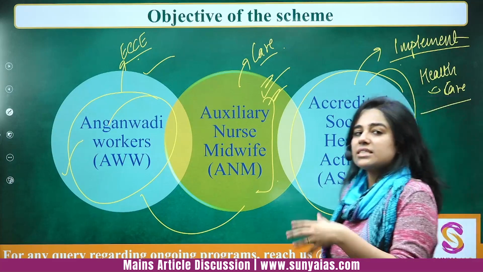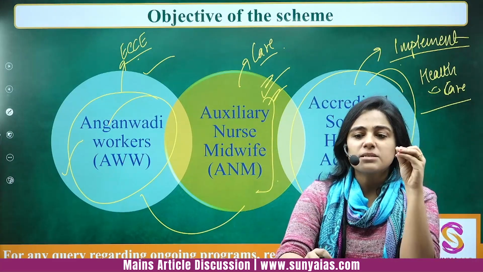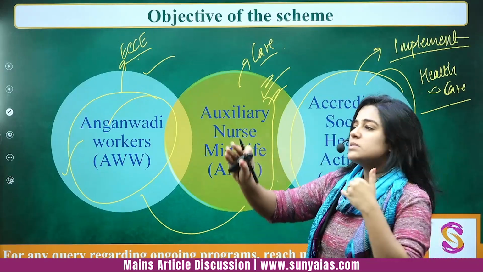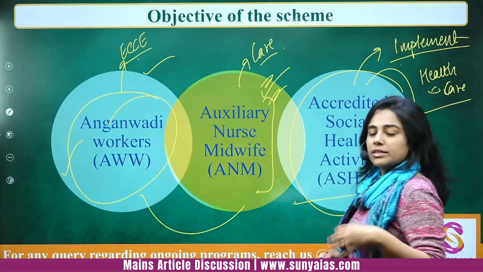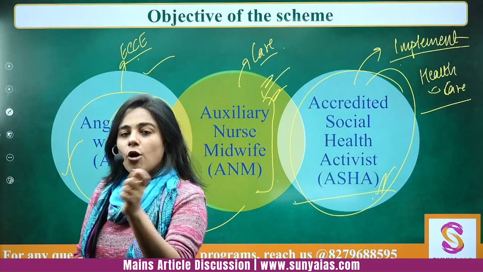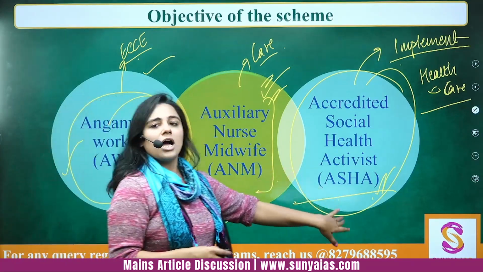So these three aspects, and these are mostly female workers. These three aspects might look as if they are overlapping, but there are some specifications. So for example, if there is certain paperwork, right, there has to be form filling, etc. The midwife will not do that. It will be the ASHA worker who does that.